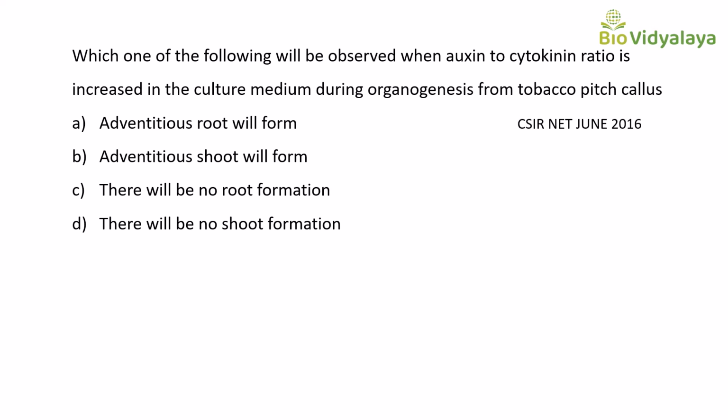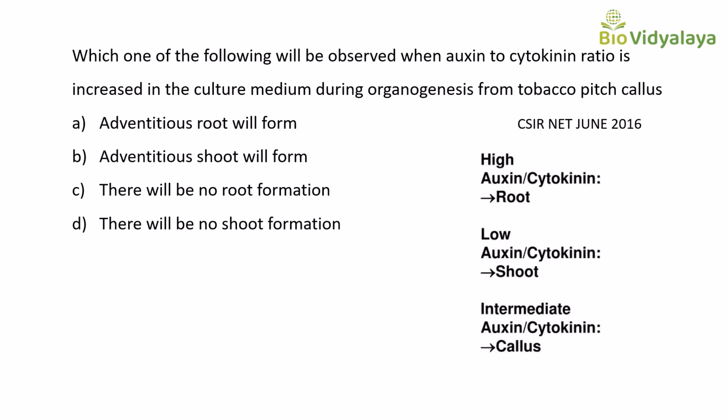Okay. So you have to remember that a higher ratio of cytokinin to auxin will favor shoot production. That means a low auxin to cytokinin ratio. Whereas a high auxin to cytokinin ratio favors root production. An intermediate level of both cytokinin and auxin will enhance callus formation.